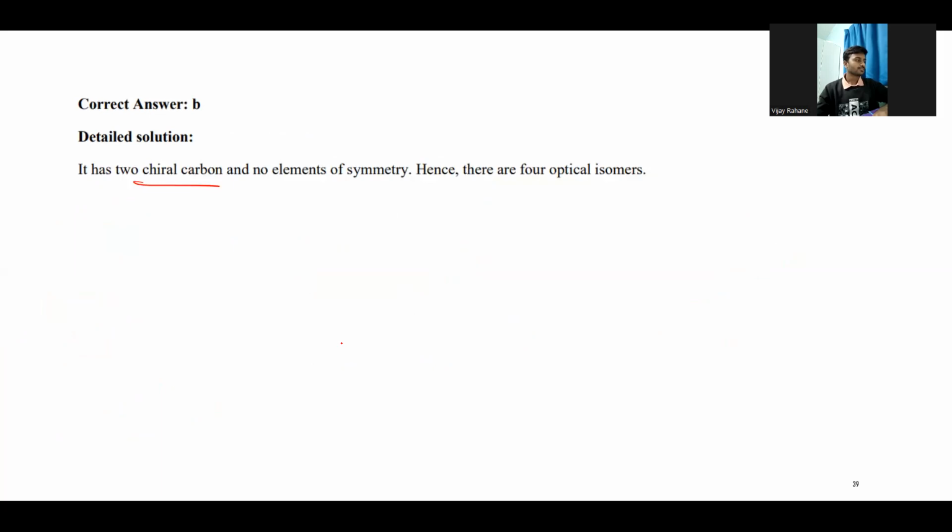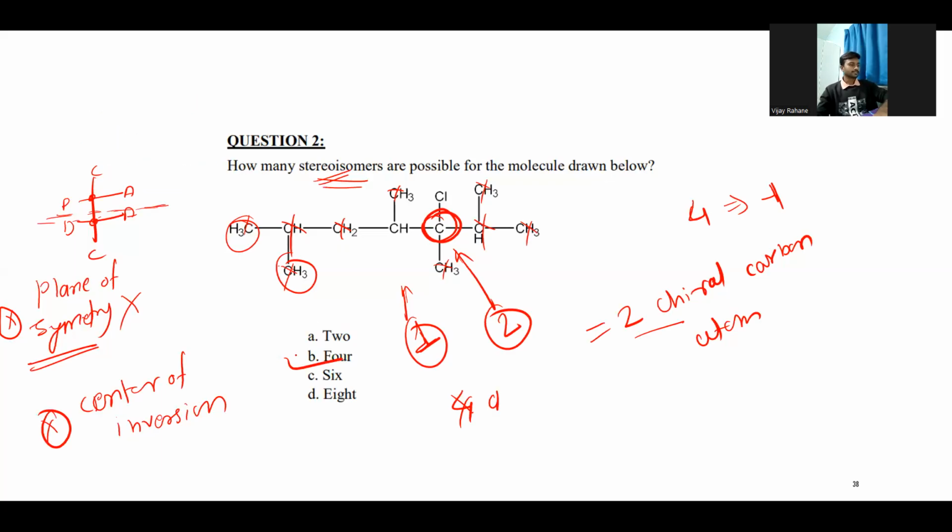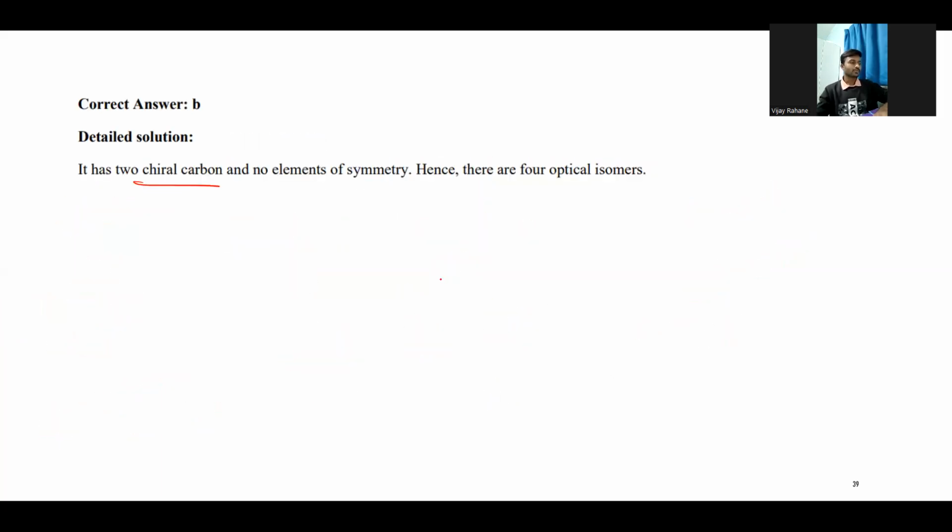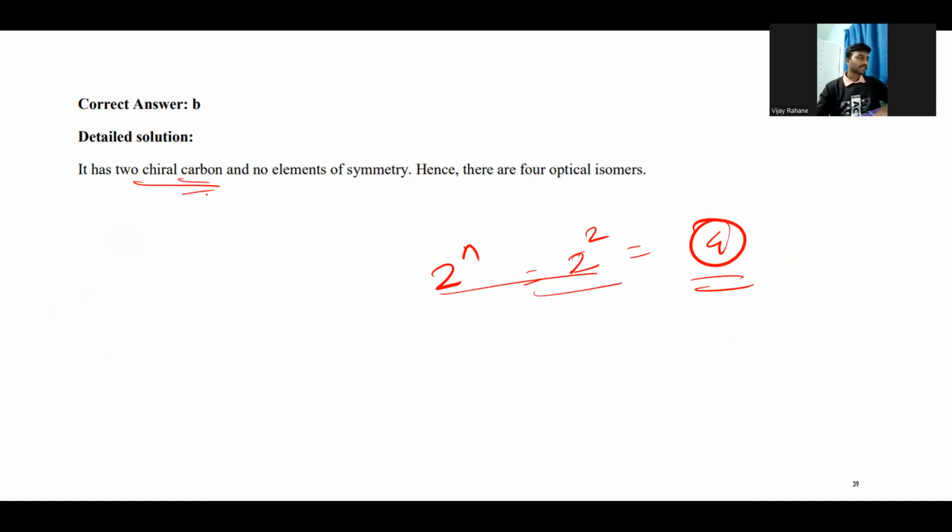The 4 stereoisomers are possible in this, right? So we have the formula 2 to the n, where n is the number of chiral centers, right? So we have 2 raised to 2, which is 4. Like this, we'll get how many stereoisomers are possible.